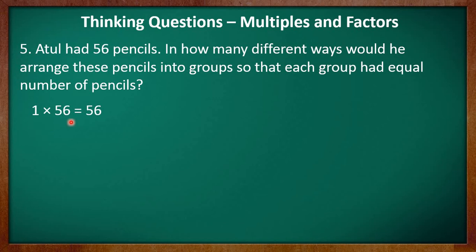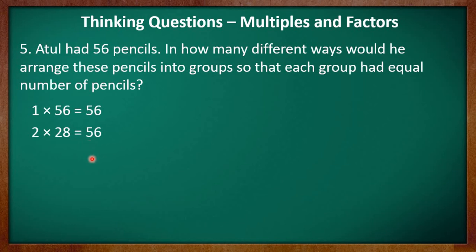Kids, you may observe that 56 is an even number since it ends with 6. So it is divisible by 2. And the quotient is 28. So you may say that the multiplication fact 2 multiplied by 28 is equal to 56 will give us another two factors of 56, which are 2 and 28. Now, kids, you cannot divide 56 completely by 3 because 5 plus 6 gives you 11 and 11 is not divisible by 3. That means 56 is not divisible by 3.